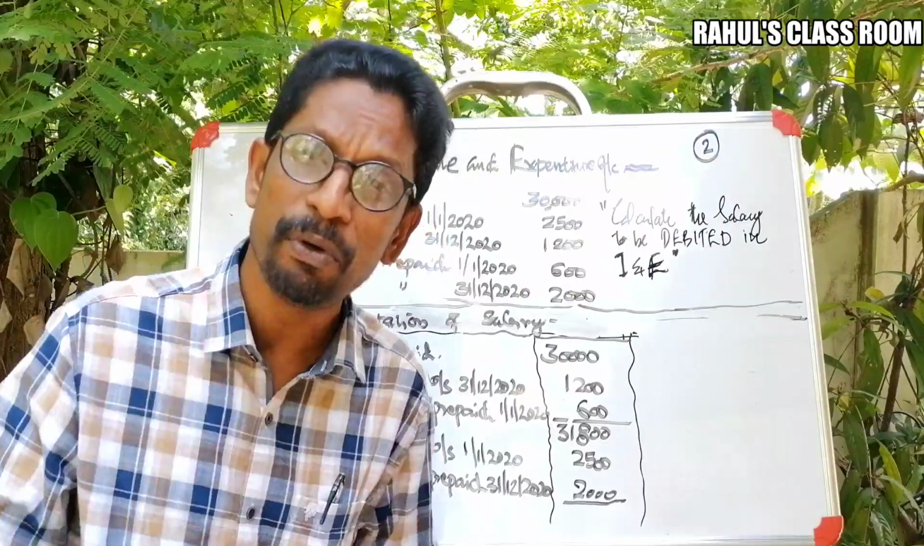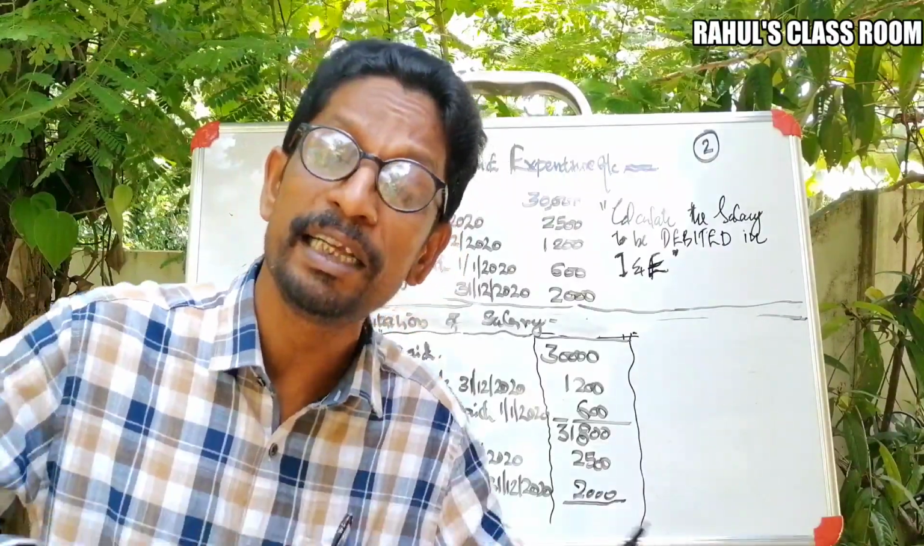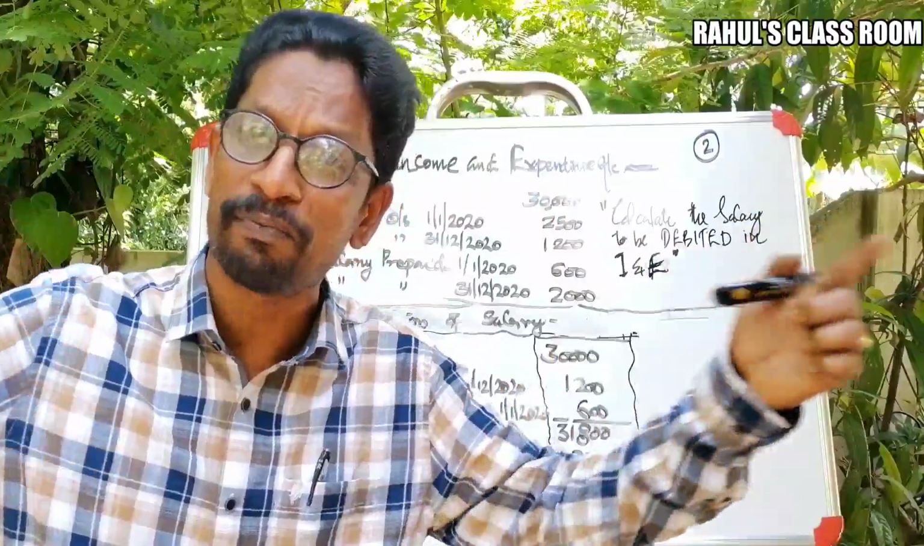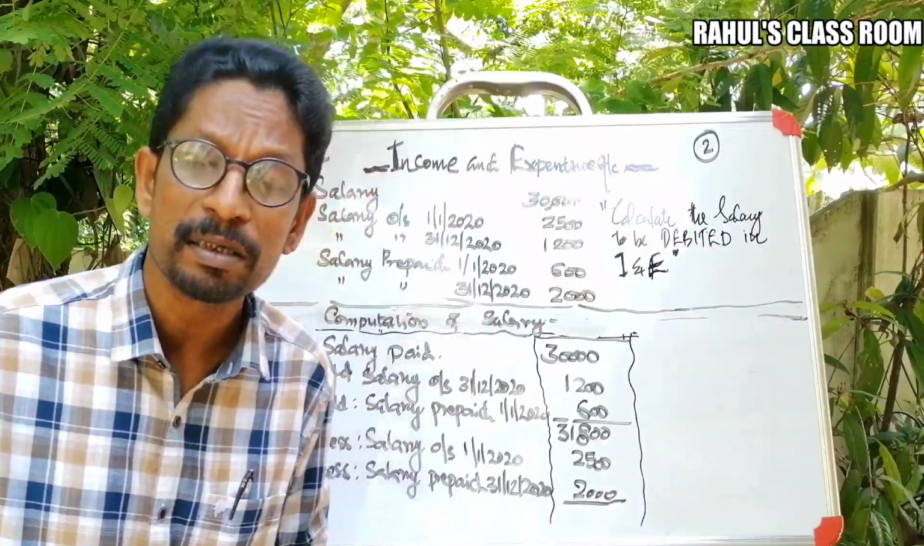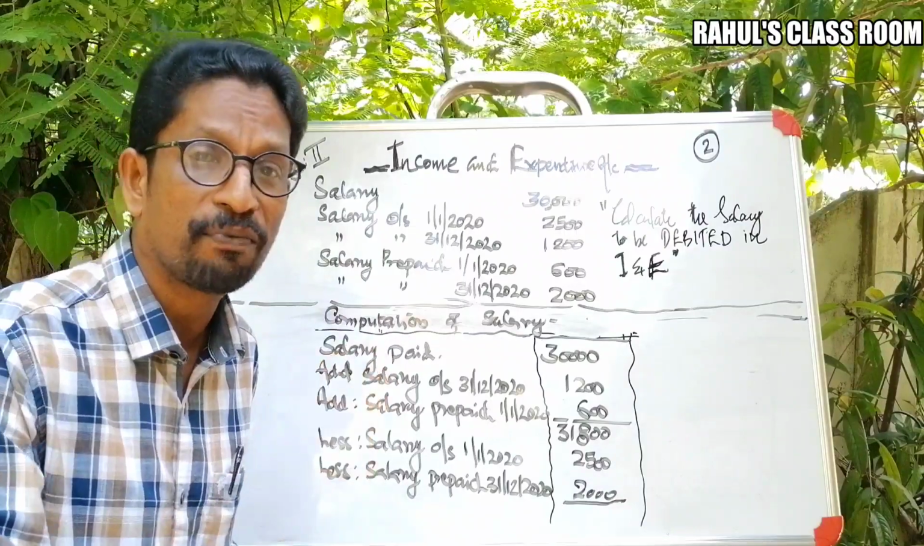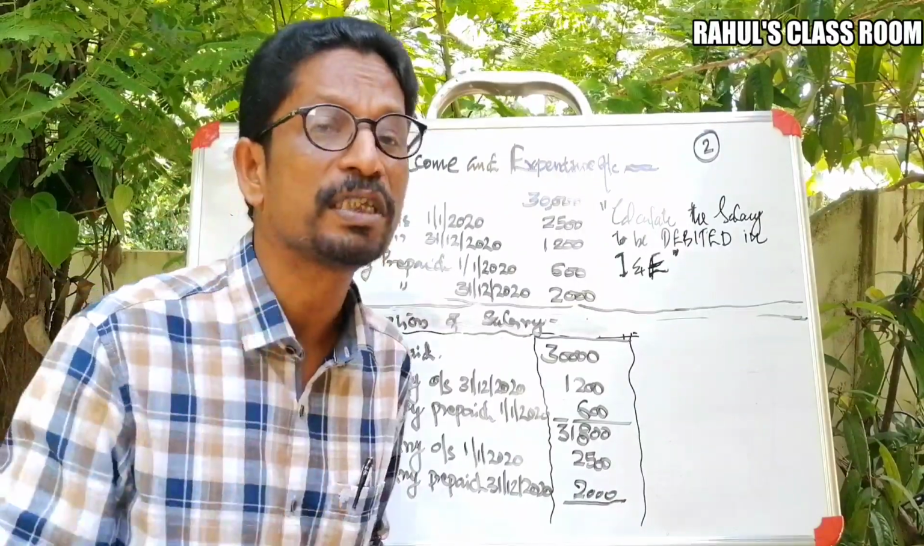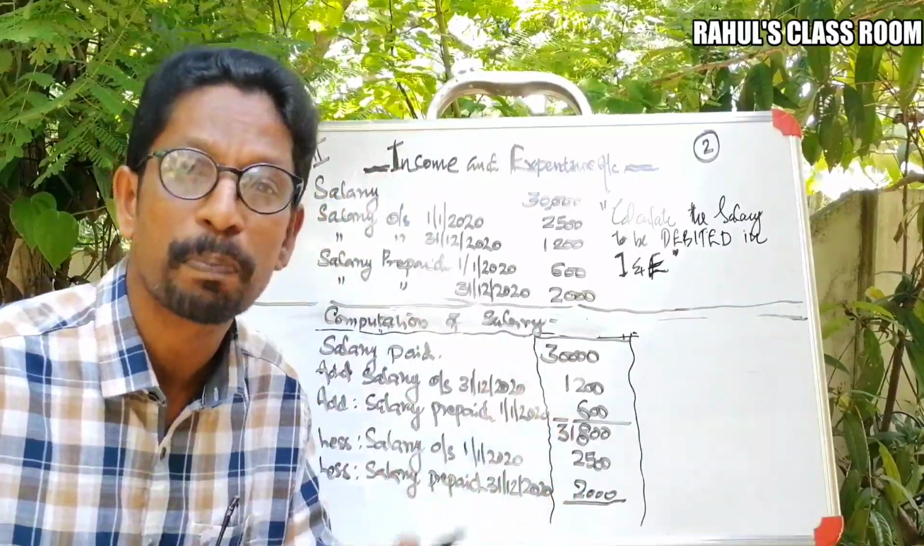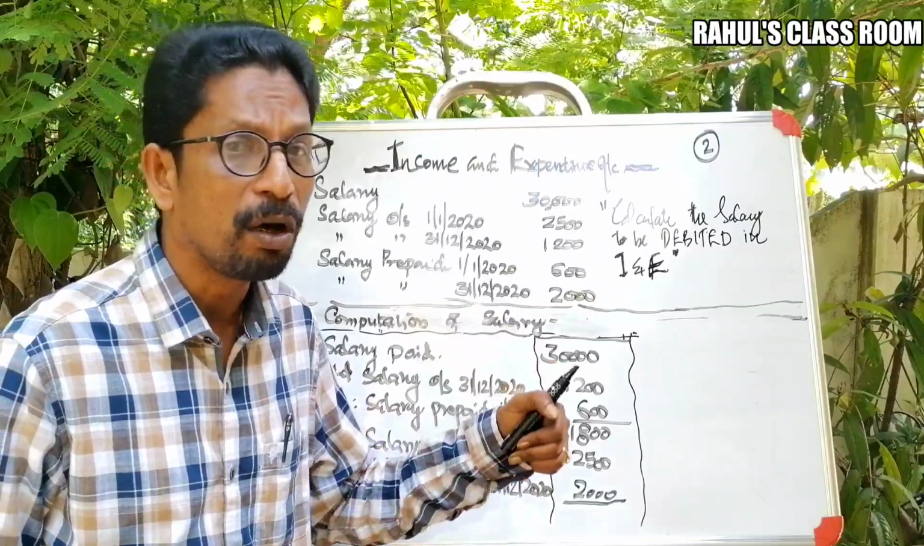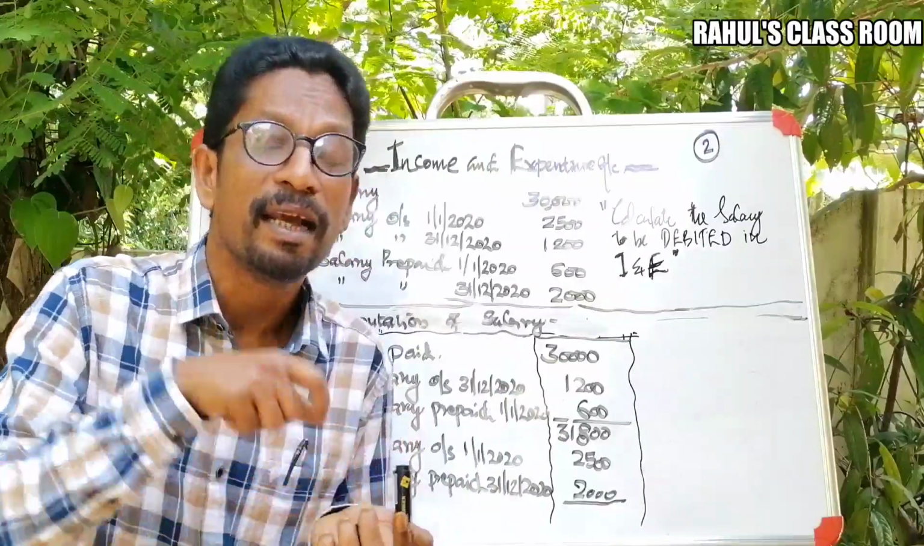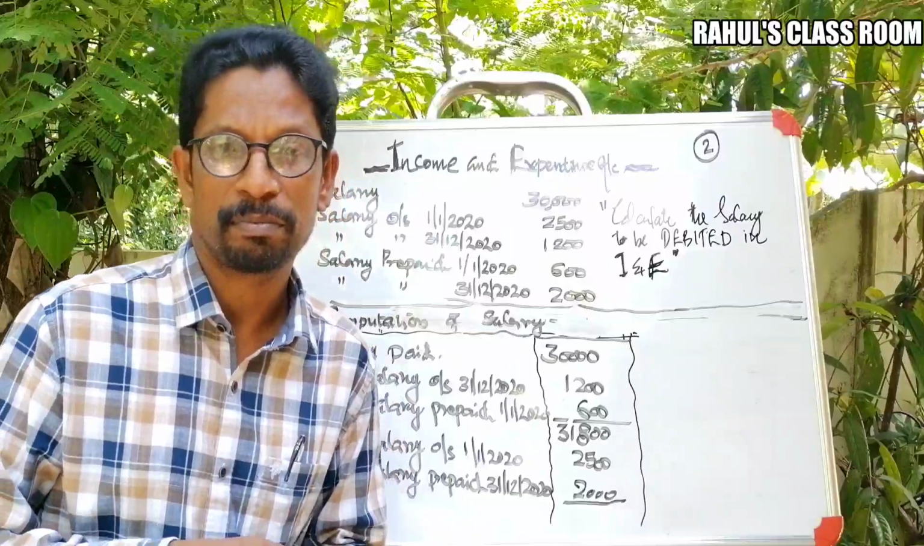That means from the view of the previous year, it is paid for the next year. That means it is paid for the current year. Therefore, it's a part of the current year's expenditure. Okay, so it should be inserted in the current year's expenditure.